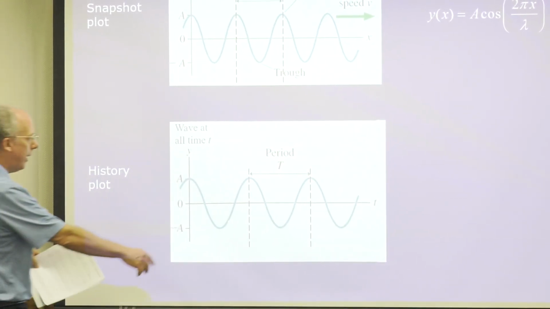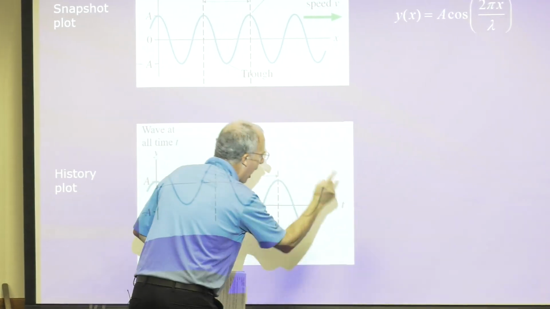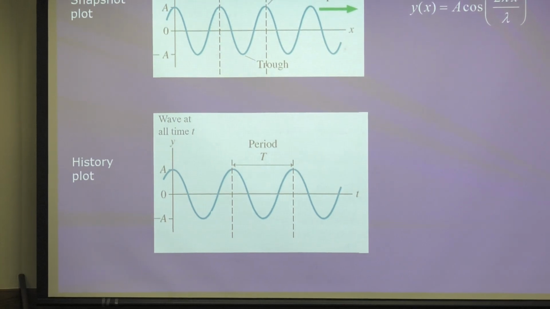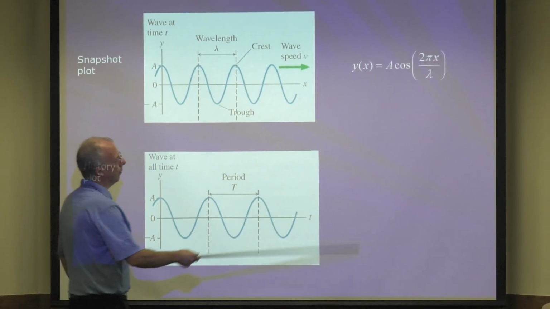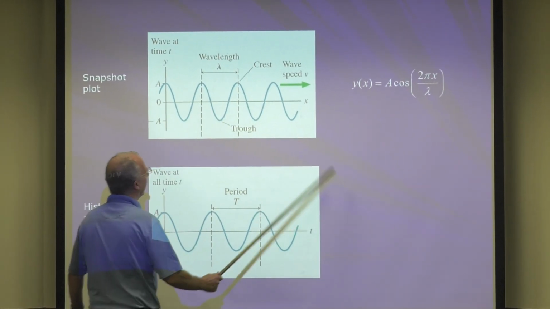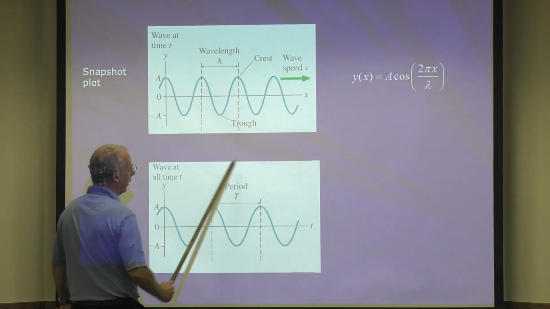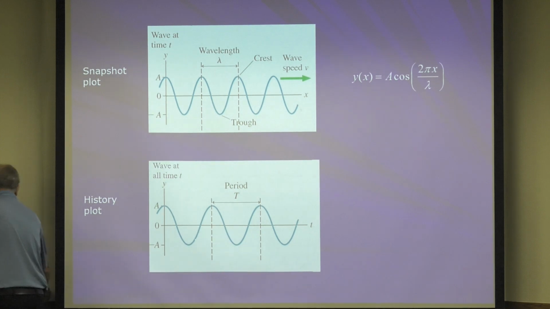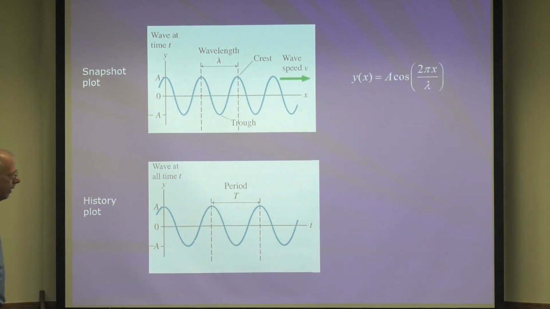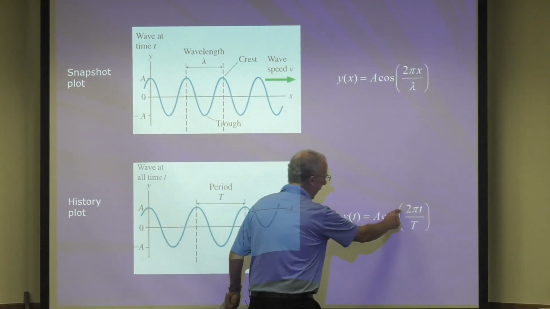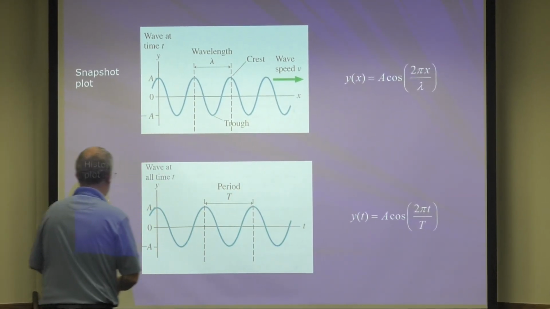Now this time you have period, you have time. You can either remember it from when you took trig or just figure it out from this. Here you have x and lambda, here you have t and period. What's it going to be? You can just look at it and guess, and you get it right. So here the equation is A cosine 2 pi t over period.